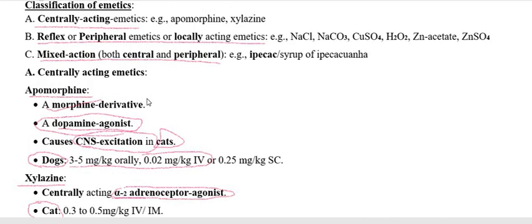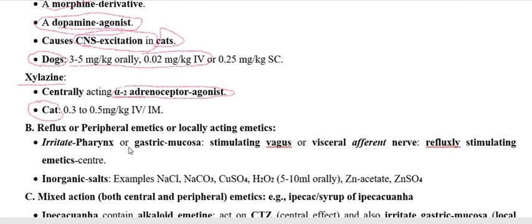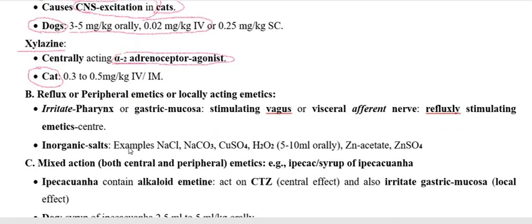Now we have to go through the peripherally acting, or locally acting, or reflexly acting emetics. Under these, the drugs are salt, maybe sodium chloride, sodium carbonate, copper sulfate, hydrogen peroxide, zinc acetate, and zinc sulfate. These we are going to use as emetics under the locally acting emetics, and as a reflex action, this is going to give rise to vomition.